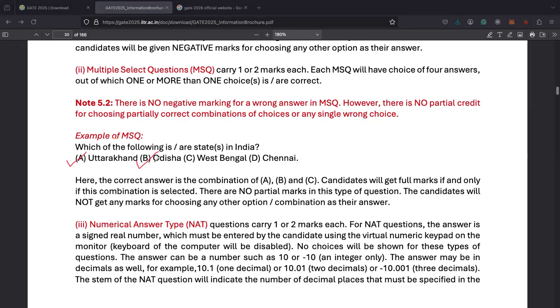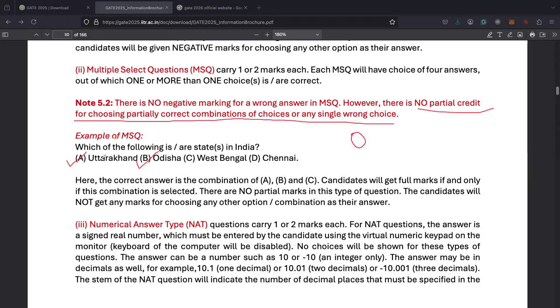However, as you notice, West Bengal is also a state of India, but the student hasn't selected it. Now here it is written that there is no partial credit for choosing a partially correct combination. So you need to select all answers. For selecting only two options, you will get 0 marks. So this is scenario one.